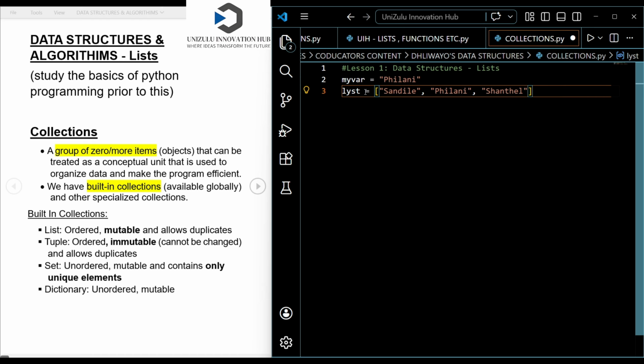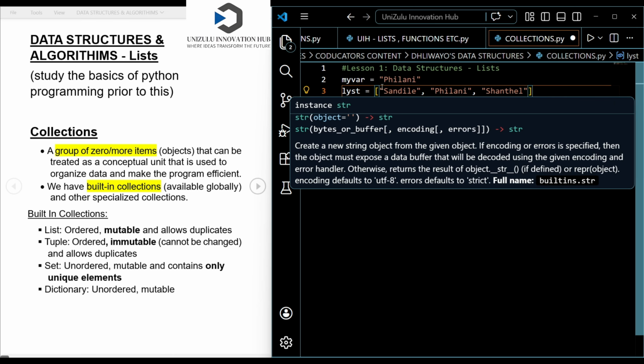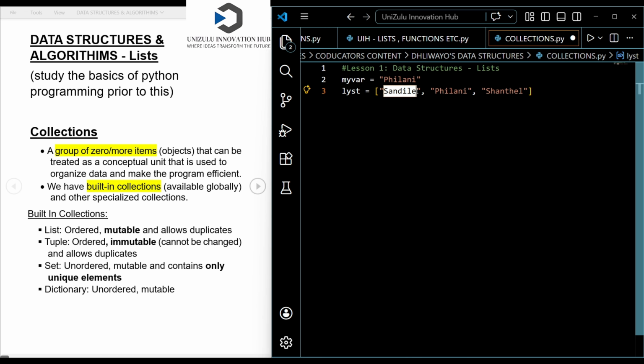So you can see that in a list I can store multiple elements or items. Each and every one of these we just call items, or elements. Sandile, the first name here, is an element of list, or an item found in the list. Philani is an item found in the list. Chantel is an item found in the list.